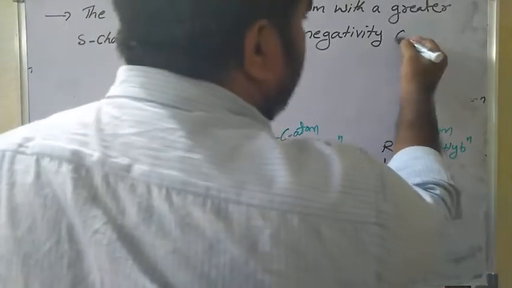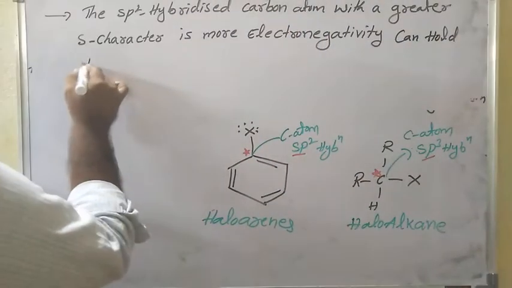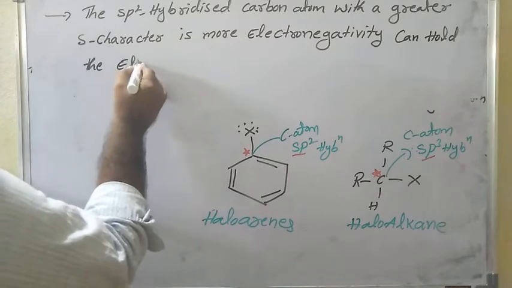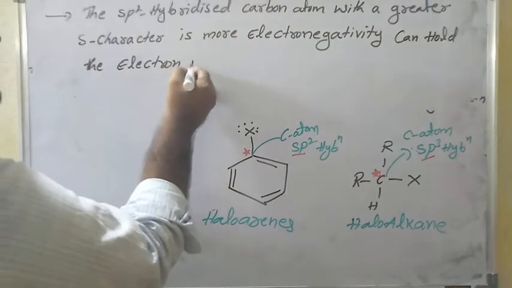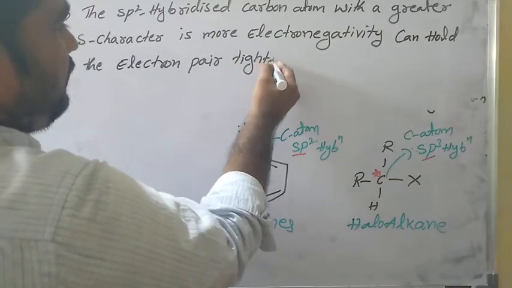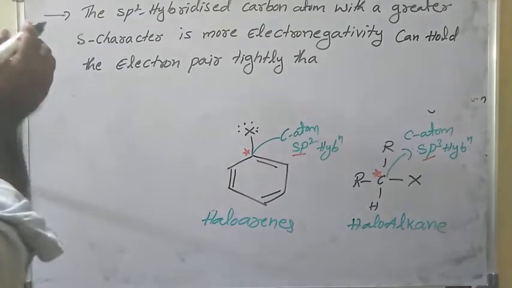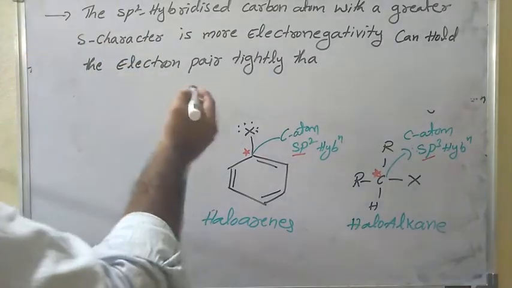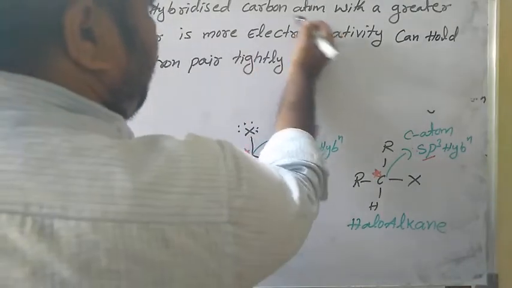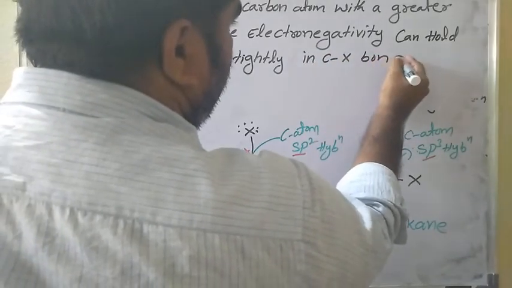It can hold the electron pairs tightly in the carbon halogen bond.